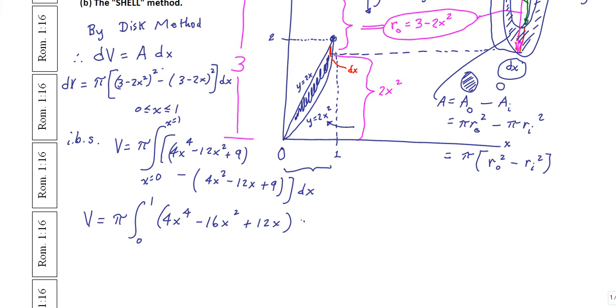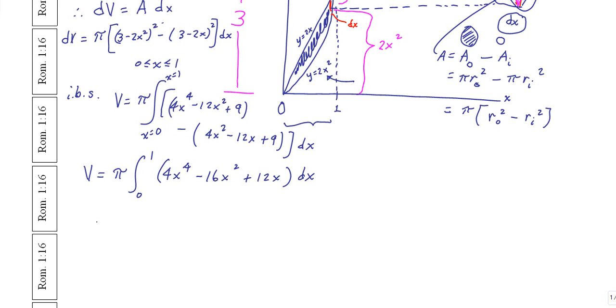So there you have it. And since every term involves an x, especially even when we do the integration, we're going to retain only x's. That bottom limit of 0 isn't really going to come into play here. Right, so let's see what we get. When I do this, I get a 4/5 x to the 5th power minus a 16/3 x cubed plus a 12 divided by 2 is 6x squared. And this is evaluated between 0 and 1. And like I said, the 0 is really a wash on the bottom. The 1 is also kind of a wash in the sense that all I'm going to retain are the coefficients there.